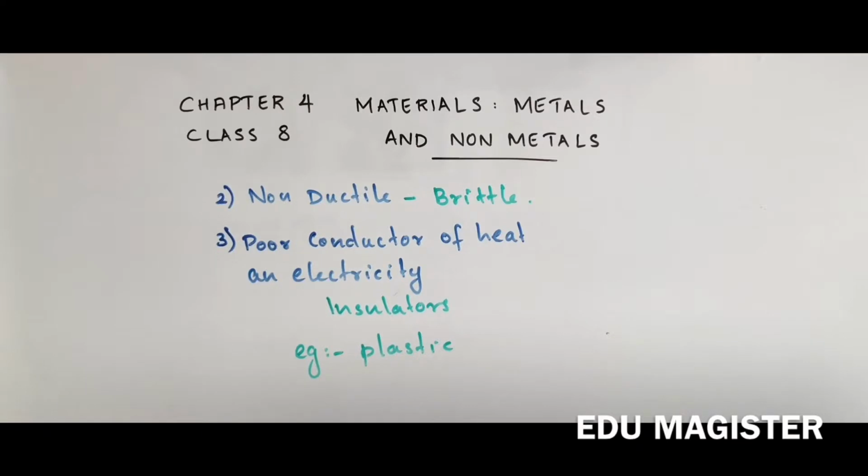While heated, it just melts, and it is a non-conductor of electricity. So generally nonmetals are poor or bad conductors of heat and electricity. Another example would be carbon, or simply graphite, which is mostly in pencils and all.